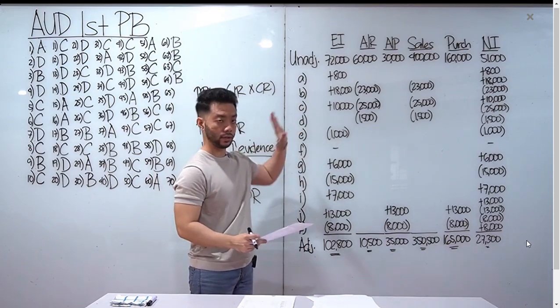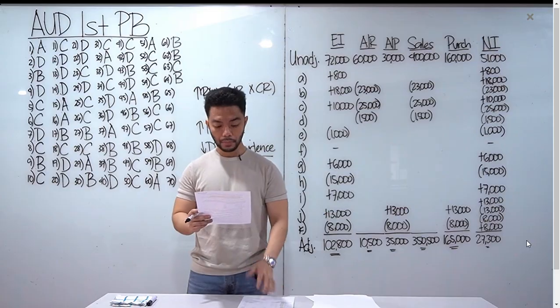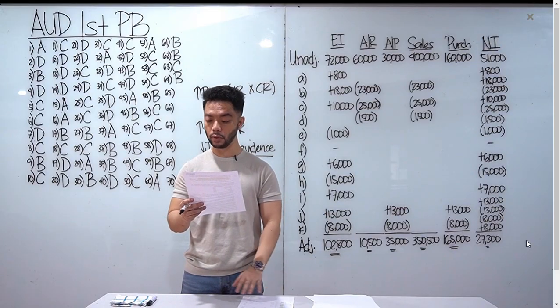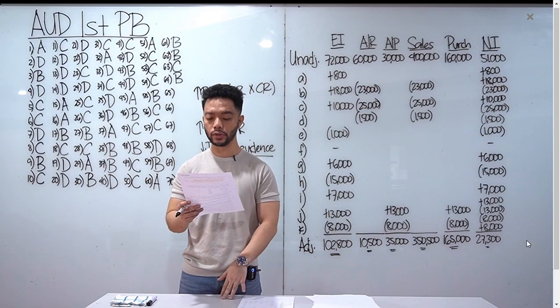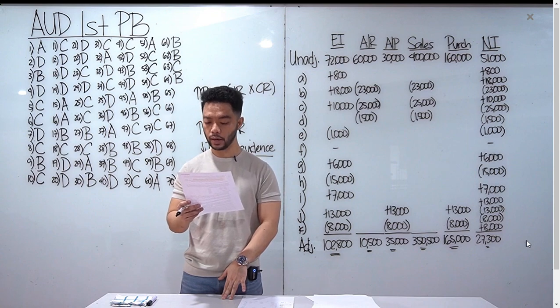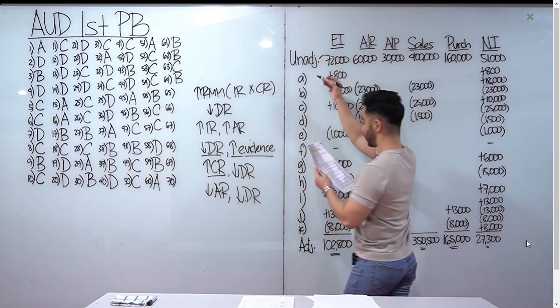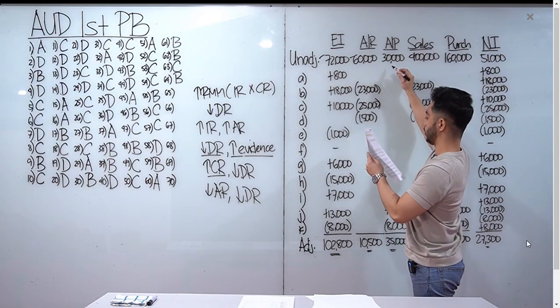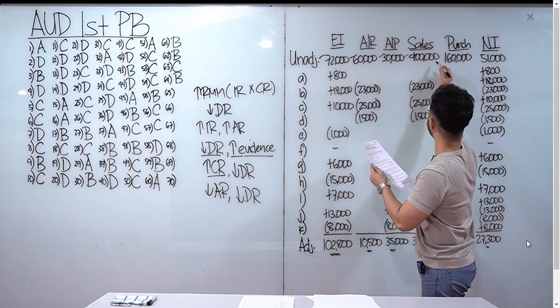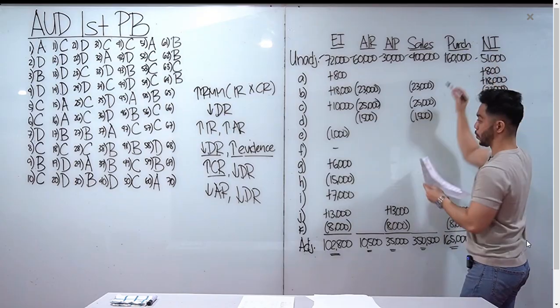So ito na yung solution natin. I-discuss ko na lang per item. BSA Corporation engaged an independent CPA to perform an audit. So year-end natin, December 31, 2025. The CPA did not observe the count of the financial statements. Ito, class, yung mga unadjusted balances natin. 72,000 for ending inventory, 60,000 sa AR, sa accounts payable is 30, sales naman, class, 400, purchases, 160 and 51 net income.